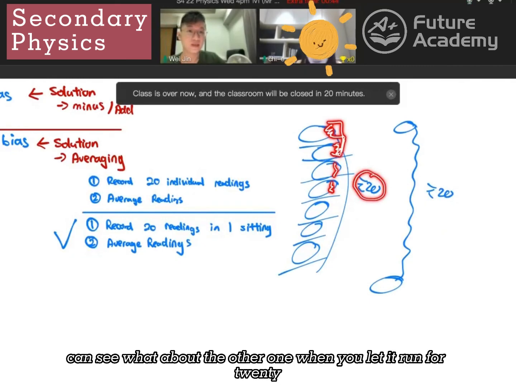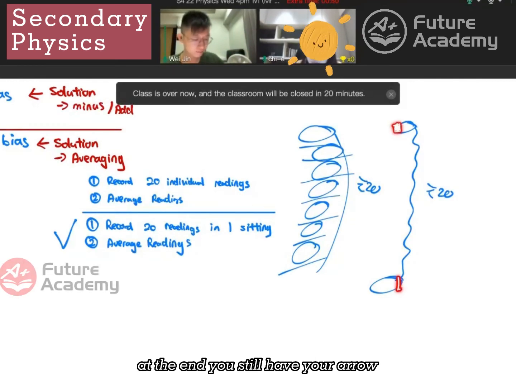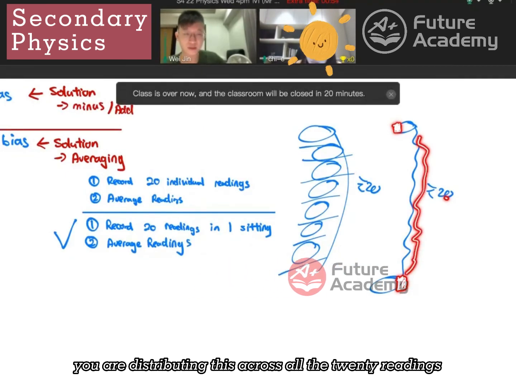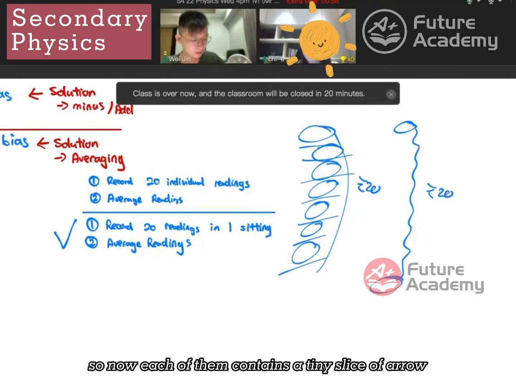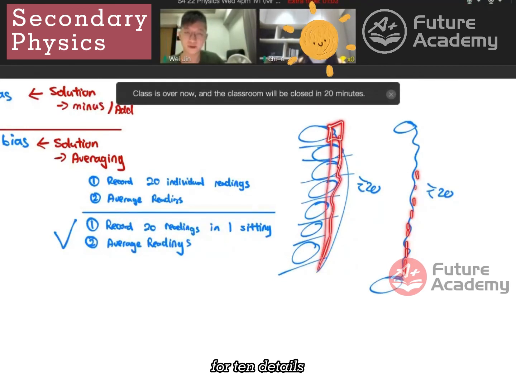What about the other one, where you let it run for 20? At the start, you still have the error. At the end, you still have your error. But when you average it, you're distributing this across all the 20 readings. So now each of them contains a tiny slice of error, instead of each of them containing a full error averaged out for 20 times. You can kind of see a difference, right?